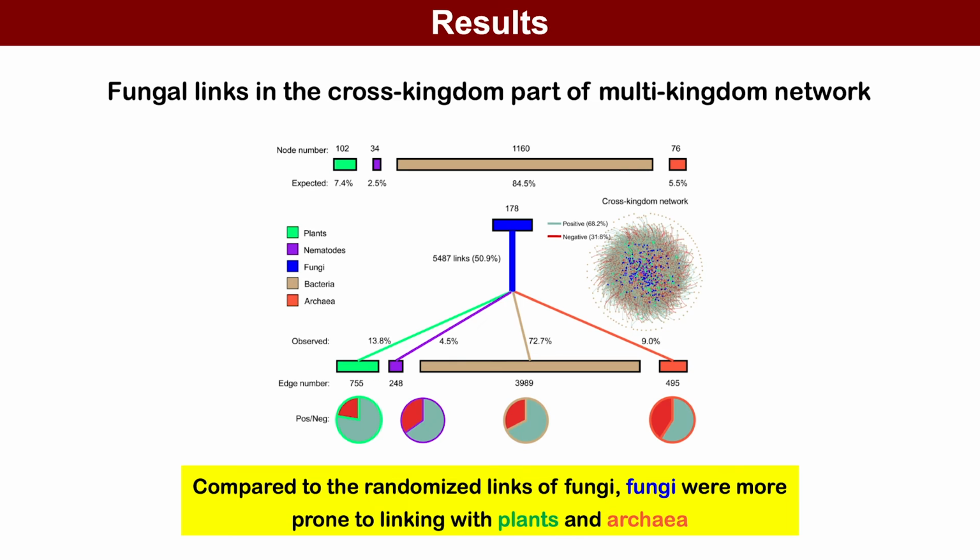In addition, fungal links accounted for more than a half of total cross-kingdom links. Compared to the randomized links of fungi, fungi were more prone to linking with plants and archaea.